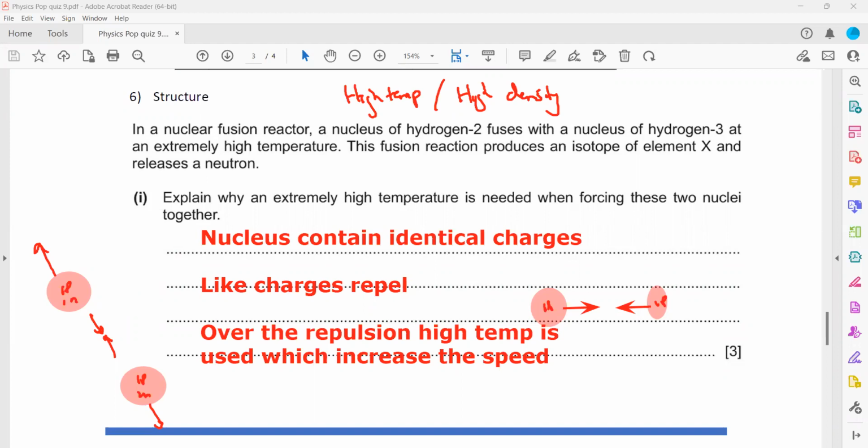Is it clear, this one? Why do we need a high temperature for nuclear fusion?